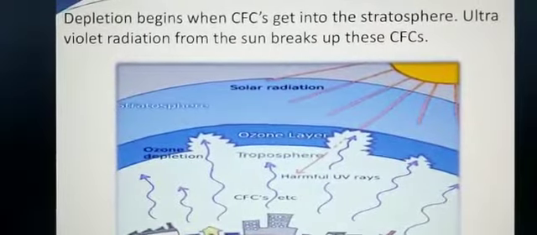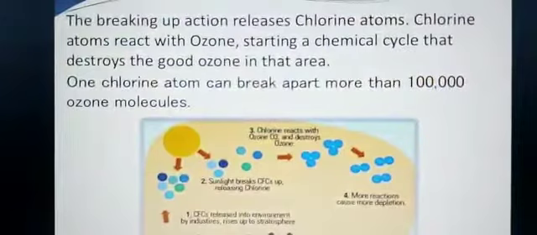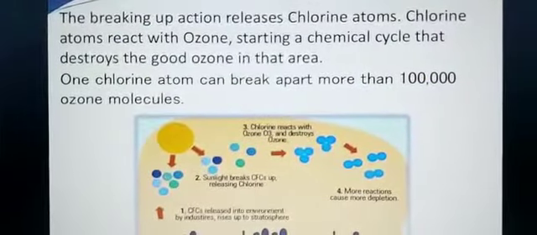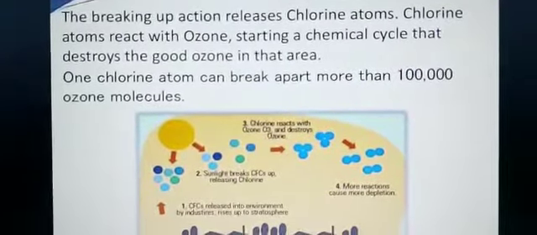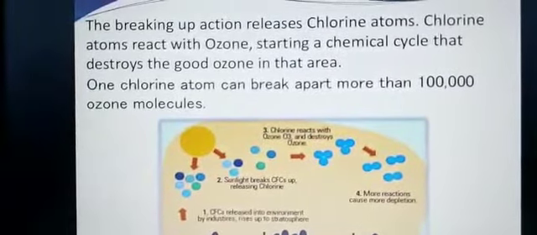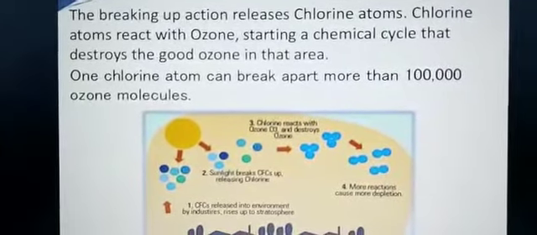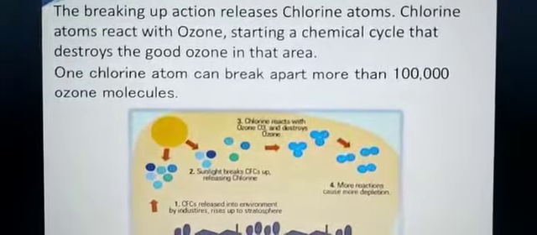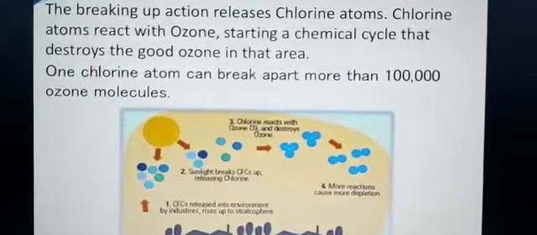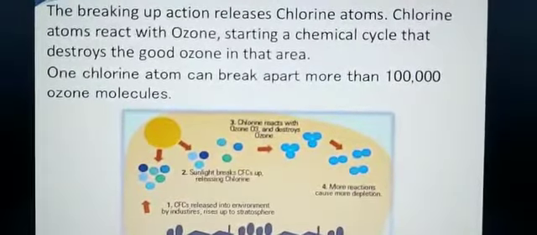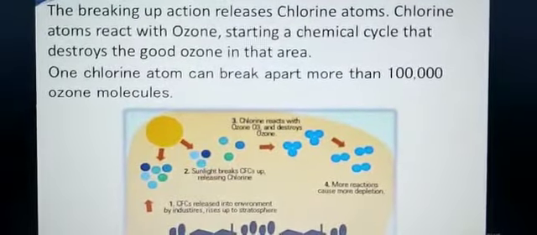Then children, next we see that the breaking up action releases chlorine atoms, and these chlorine atoms react with ozone, starting a chemical cycle that destroys the good ozone in that area.